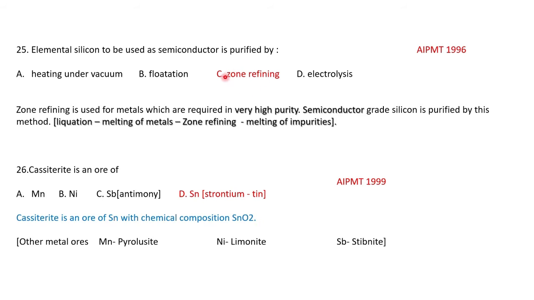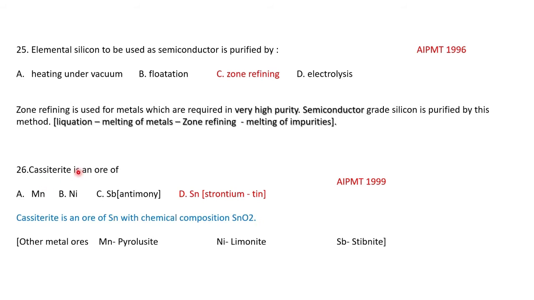The impurities are melted down so that we get partial crystallization and a purer form of the material. As silicon is a semiconductor, zone refining is applicable for silicon.